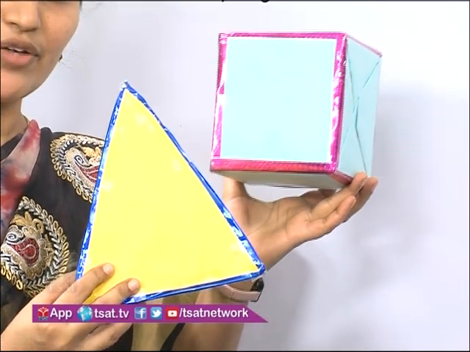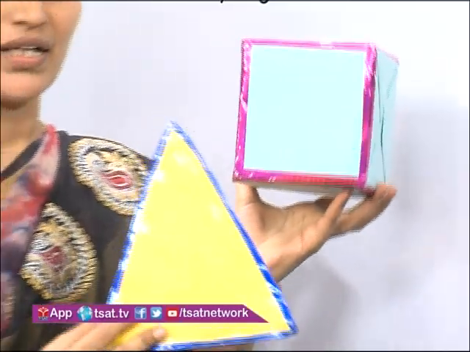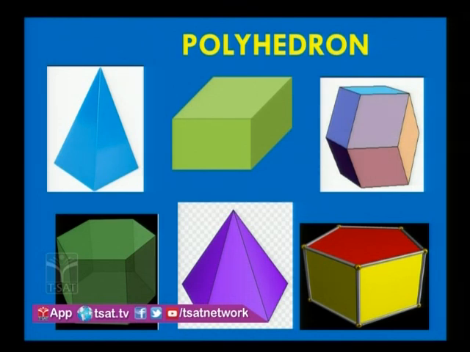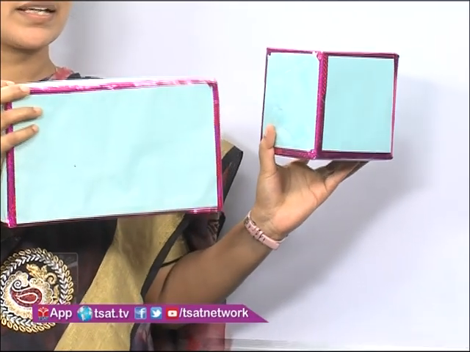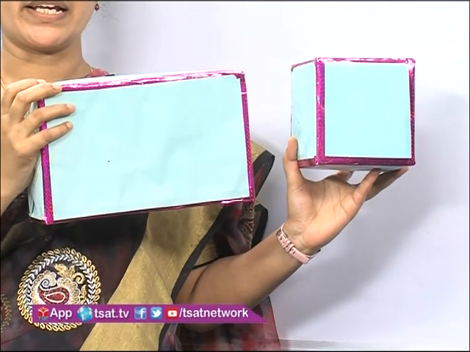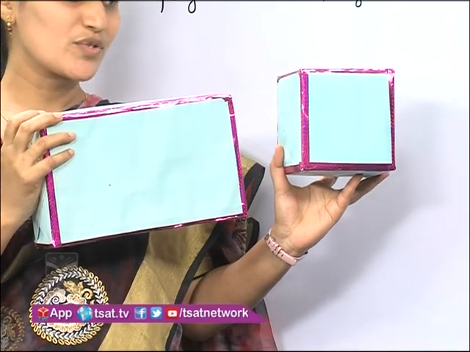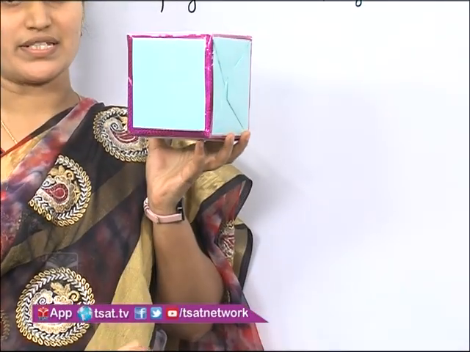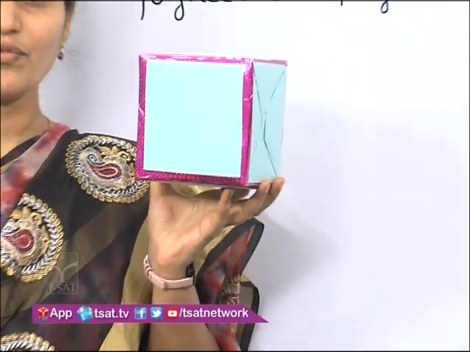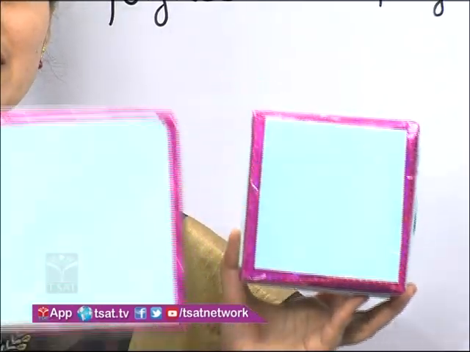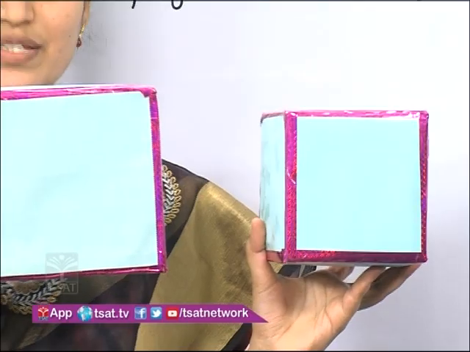But if you go deeper, I will show you one more object. These two objects look similar, right? What is the similarity, and what is the difference between those two and these two?